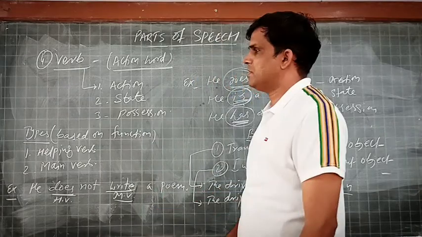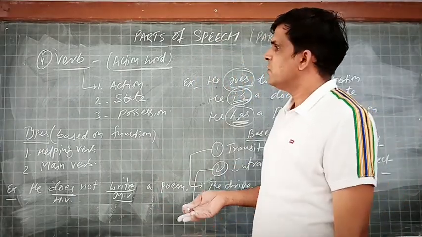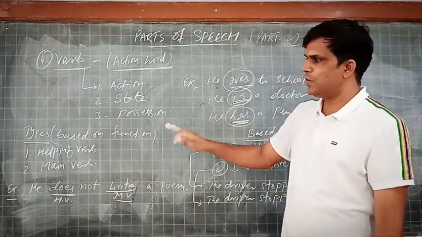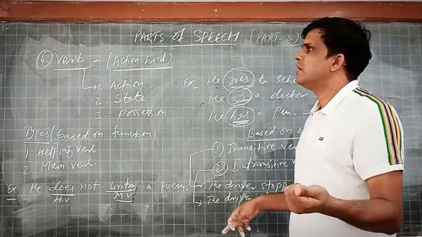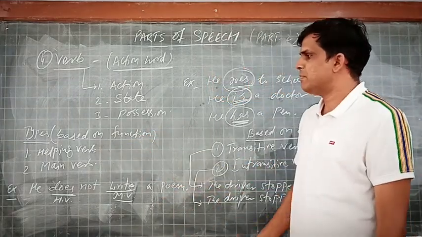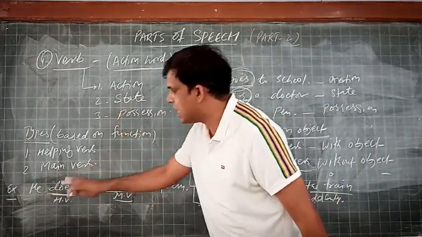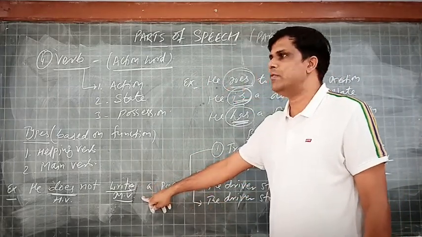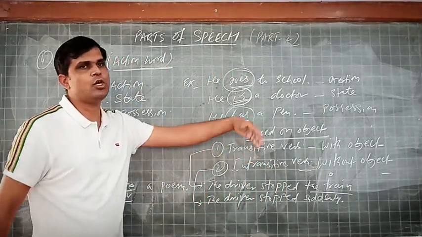Let's see the types. In a number of ways, we have the types of verb. Types based on function. Usually we discuss about helping verb or main verb. दो division होते हैं. Two types of verbs हैं. First one it is helping verb or the main verb. See the example. He doesn't write a poem. Here the word does is the helping verb that we will discuss later on. And the word write is the main verb. Action is taking place.